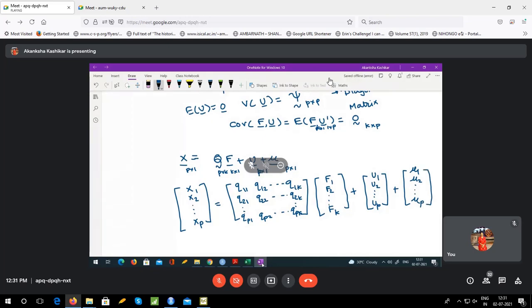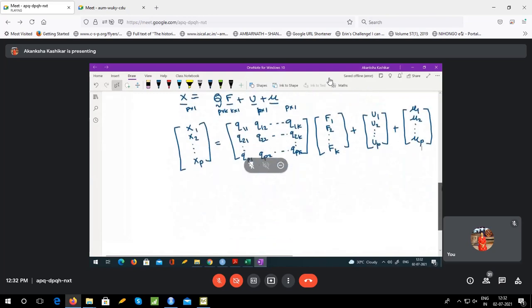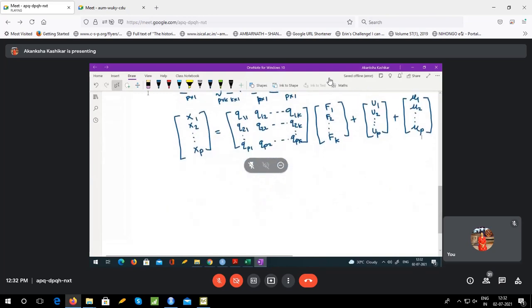One small point: if we have a descriptive exam, please make sure your handwriting is clear enough to distinguish between U and mu, because many people, especially those who write cursive, have a habit of writing U with this type of line. So U and mu become almost similar. So please don't do that, okay? I am not the type of person who gives benefit of the doubt. I will say, okay, for me it looks like mu, then I would consider it as mu, even if you wanted it to be U.